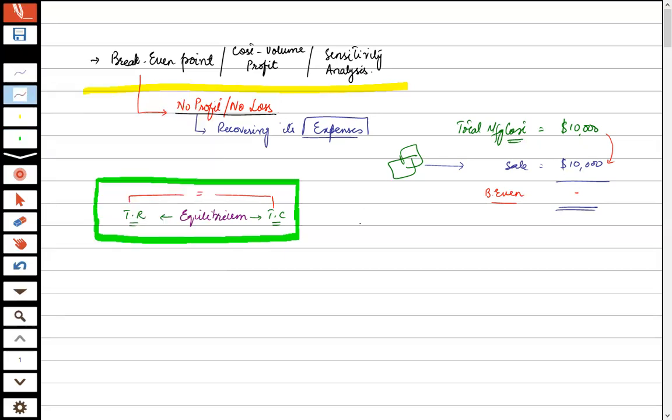Number one is for sales forecasting. Number two, it can be for capacity or volume decisions. How much to produce? In economics, there was for whom to produce and what to produce. Here it is how much to produce.